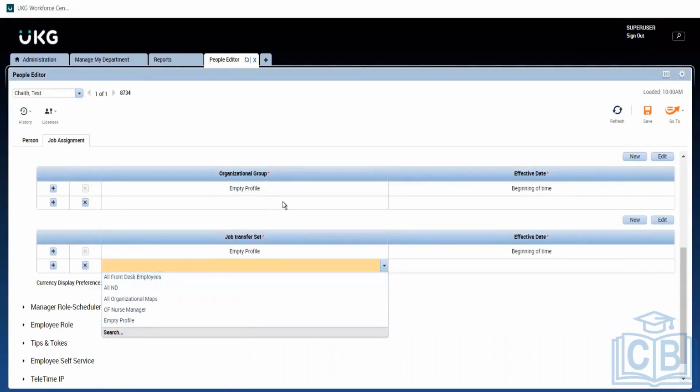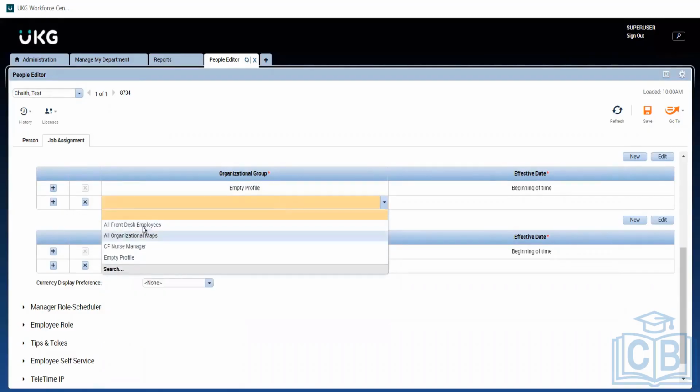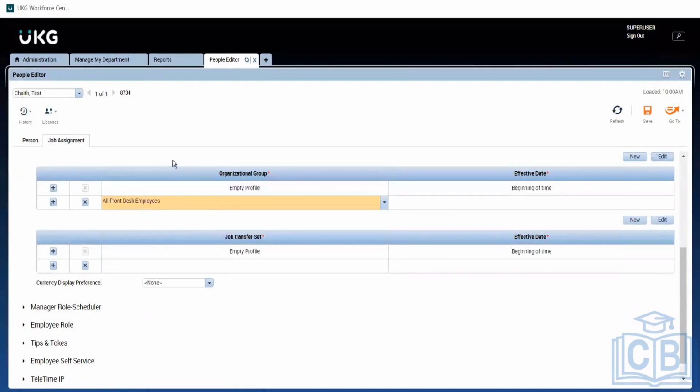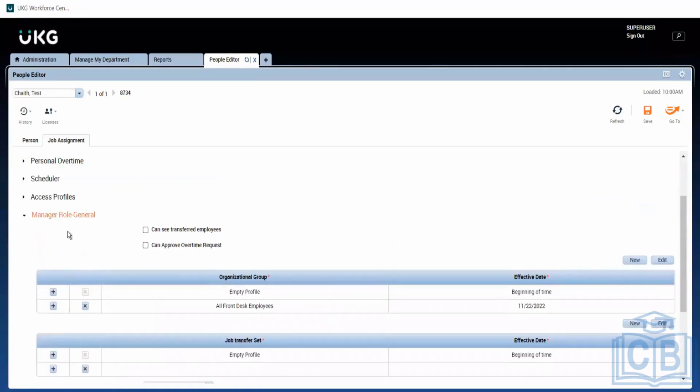Thank you. If I choose whatever I have created here, he will have access to it. Here is where all the front desk employees come up. If I give this here, whoever belongs to that particular hierarchy will have access to all of them.